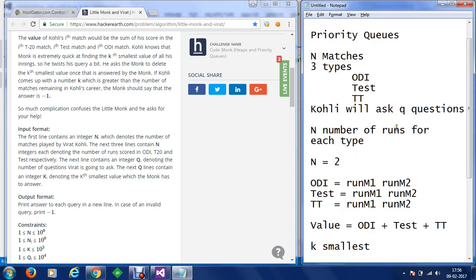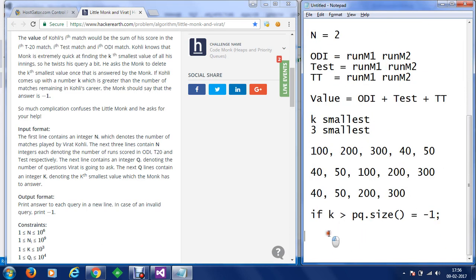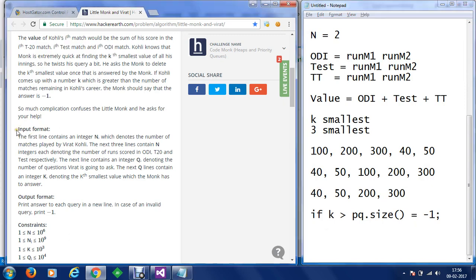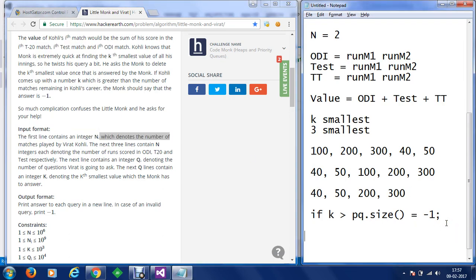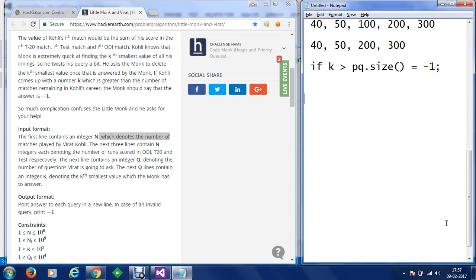So now we are clear with the problem, and now we are going to understand the input format. The first line contains an integer n which denotes the number of matches played by Virat Kohli. So now we are going to understand the input. Let's go for the input. So first of all, the first line contains an integer n. So n matches have to be provided first. That has to be taken.